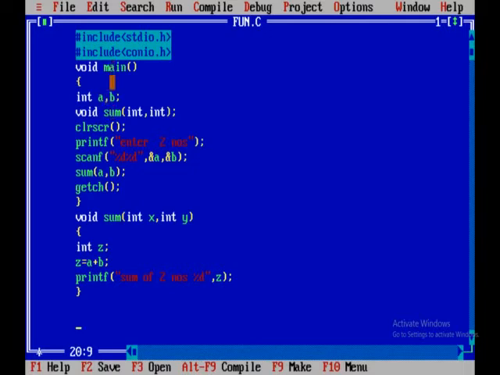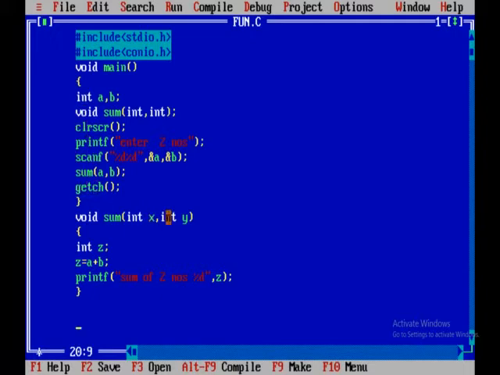So there are two types of variables, local variables and global variables. Global variables are nothing but those declared before main. If you declare any variables in the global declaration section, as we saw in the structure of the program, those are global variables. So if you write outside the main, those variables are global variables. That means those variables can be used throughout the program. But here a and b are local to the main function only. In this main function only you can use a comma b.